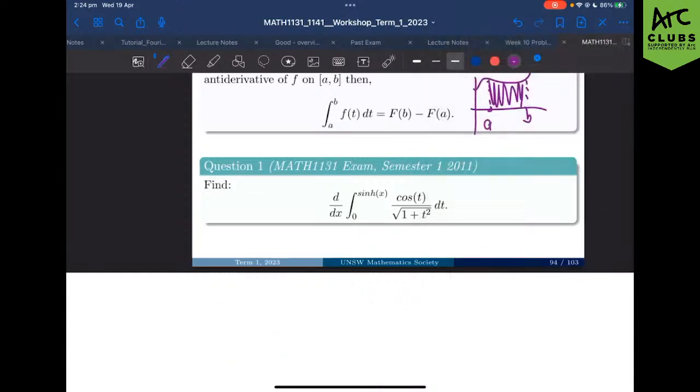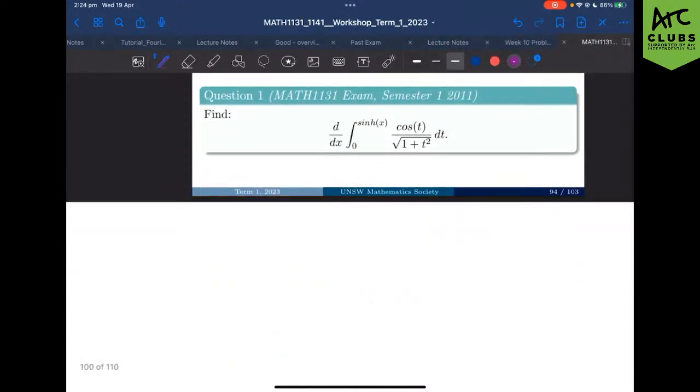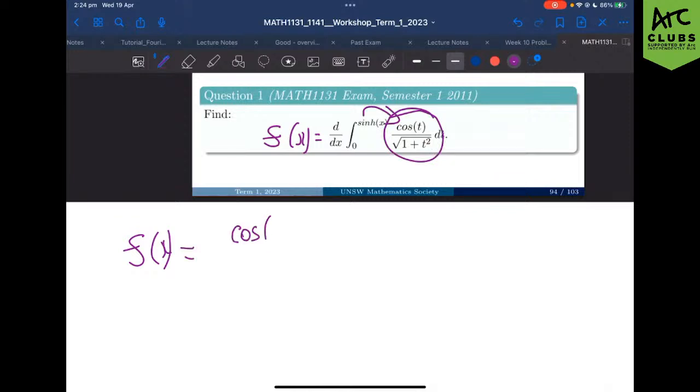So let's actually do that. Cool. In order to do this, we have to use that general rule where we can say that if I call this f of x, we can say that f of x is going to be equal to this function here with our upper bound subbed in. So cos of sinh of x.